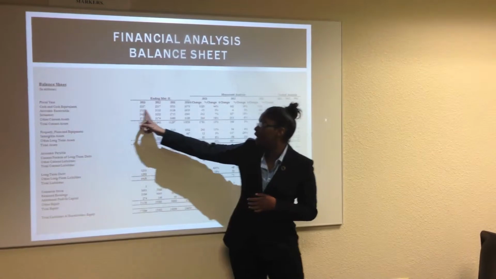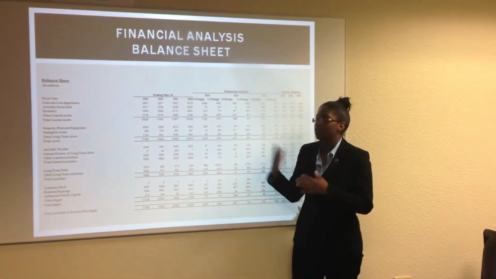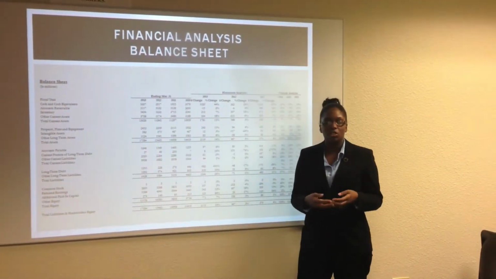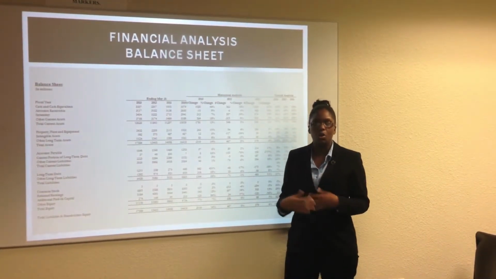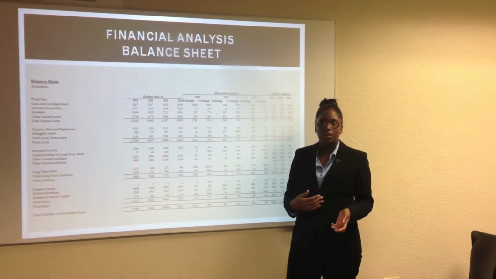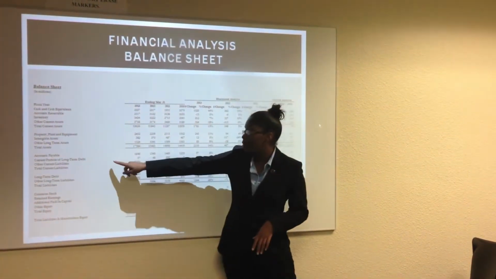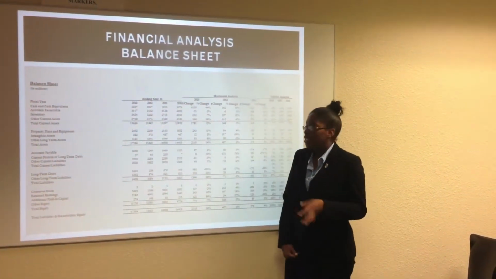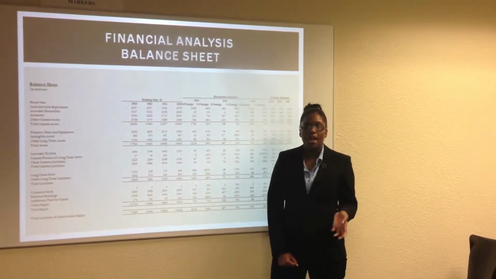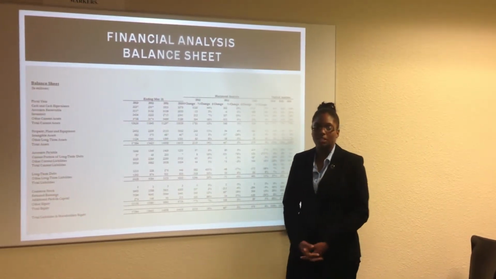On the balance sheet, I would like you to look at some key line items that we determined would need to be further investigated. AR is the first one, accounts receivable. As you can see, there was a dramatic decrease in accounts receivable for this fiscal year. We need to further investigate this to ensure that there are no fictitious receivables that were recorded this fiscal year or previously. AR also presents as a red flag because of the inherent risk and the ease at which it can be manipulated. Moving on to the current portion of long-term debt. Liabilities are often based on large amounts of estimation, and we want to ensure that what is recorded as current is actually current, and thus it would need to be further investigated.